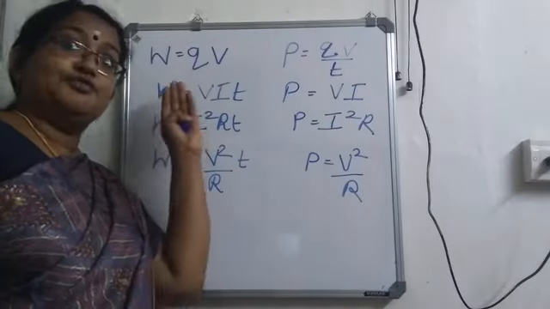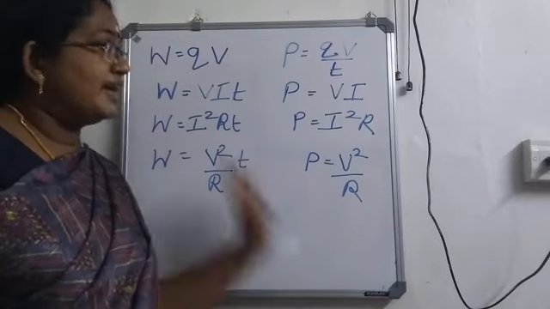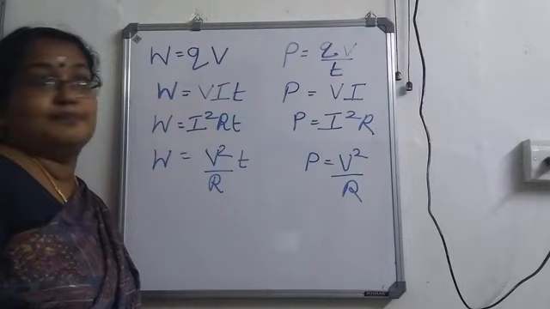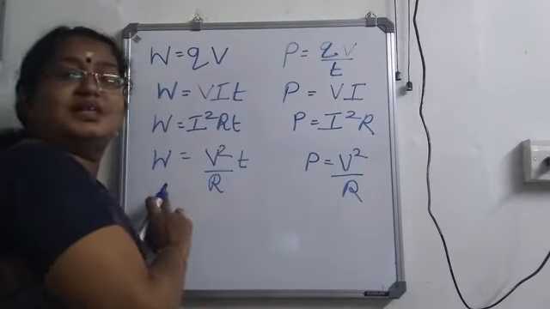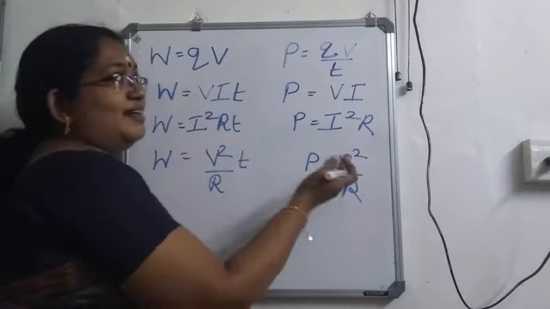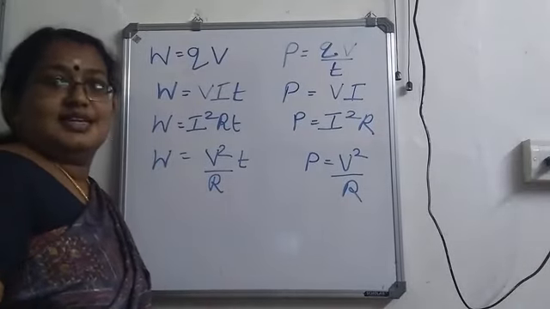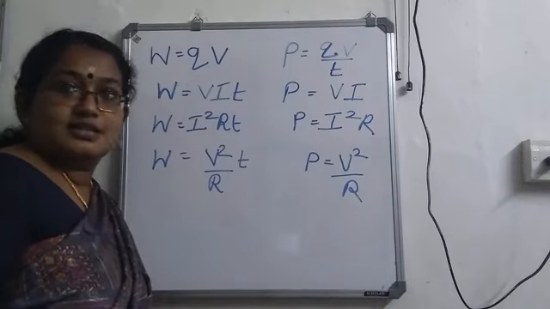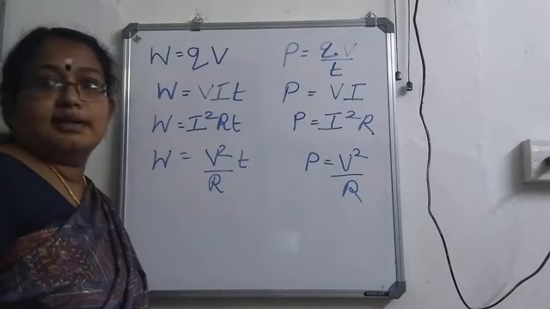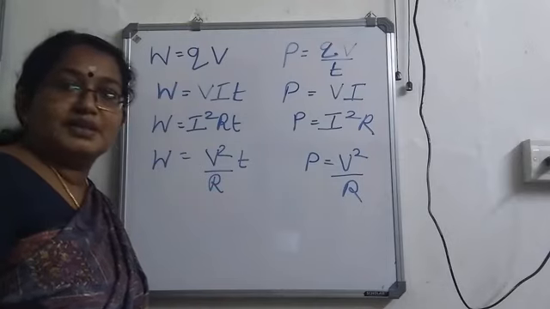So we had 4 different equations in order to calculate energy. When I divided all these equations with the time, I got the equations for power. Please be thorough with these equations. If you are thorough with these 4 equations, you can write the equations for power easily. This is needed in order to do the numericals. So please be thorough with these 4 sets. Is it clear?